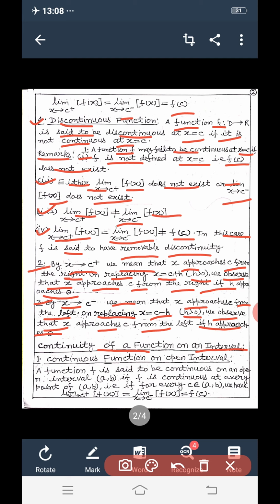1. Continuous function on open interval. A function f is said to be continuous on an open interval (a, b) if f is continuous at every point of the open interval (a, b), that is, if for every c belonging to the open interval (a, b), we have limit as x tends to c positive of f(x) equal to limit as x tends to c negative of f(x) equal to f(c).